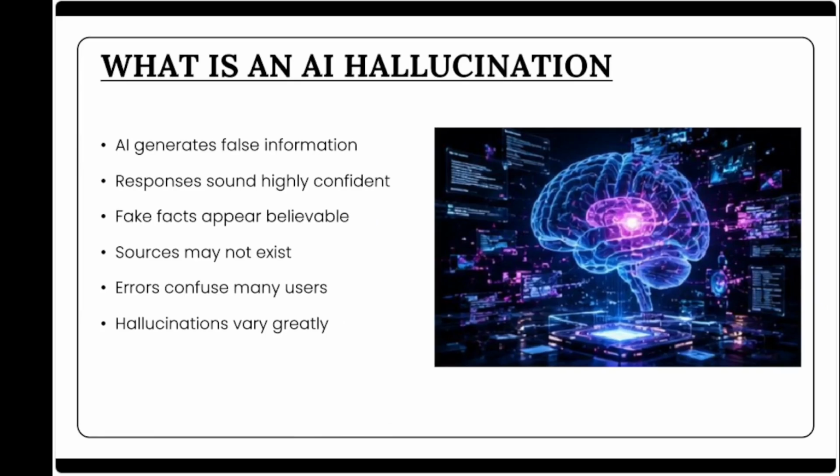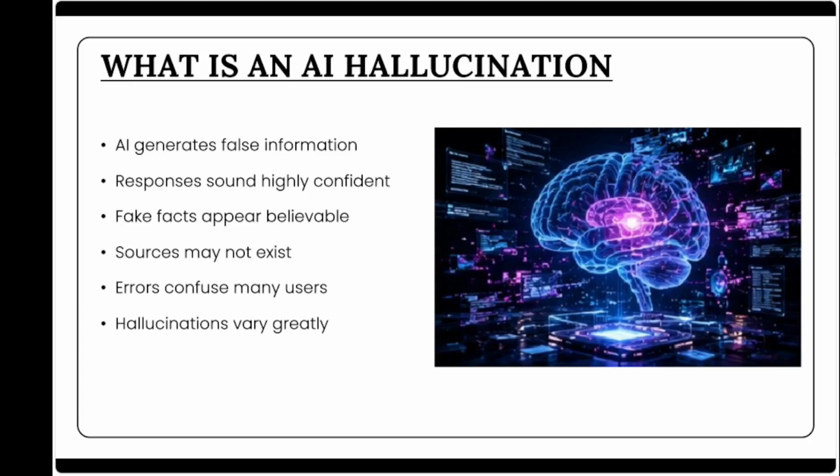An AI hallucination happens when an artificial intelligence system generates information that sounds believable but is actually false, misleading, or completely invented. The dangerous part is that these answers often appear highly confident. Unlike a human who may admit uncertainty, AI systems can present incorrect information with perfect grammar and convincing structure. Sometimes the hallucination is small, like a wrong date or statistic. Other times, AI can invent fake research papers, fake website links, or even fake legal cases.